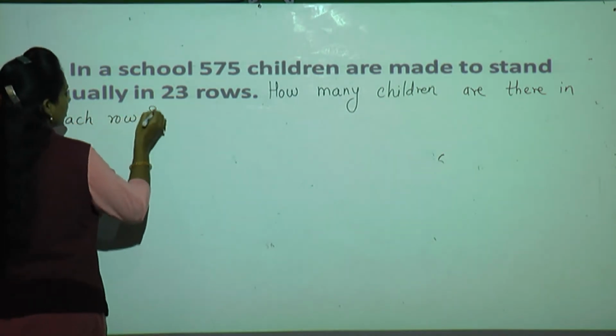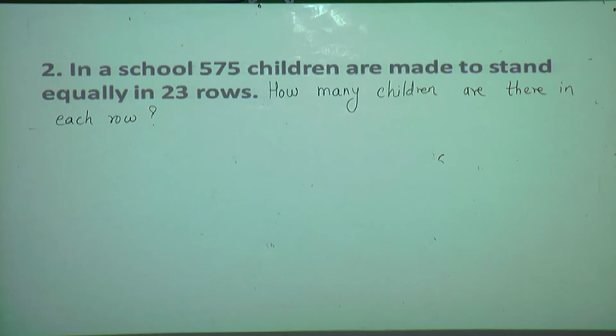Isn't it? See, even you stand in row whenever we go in ground, isn't it? Every Wednesday and Saturday. Now, what we have to find out, there are 575 children to stand equally in 23 rows.